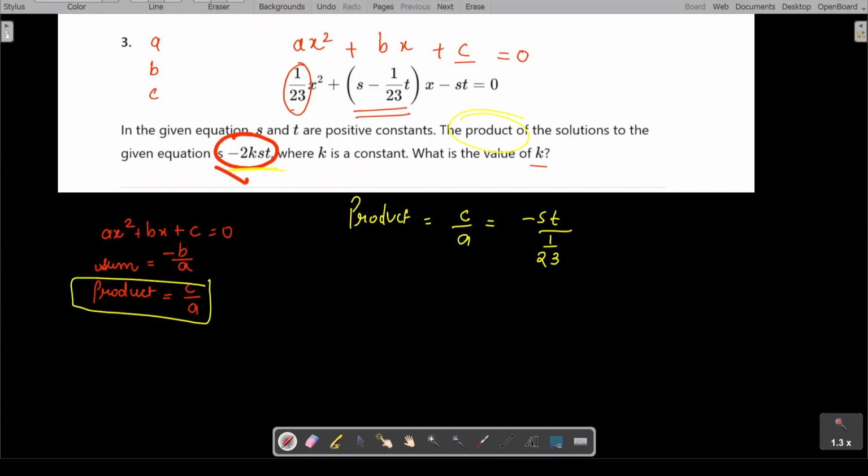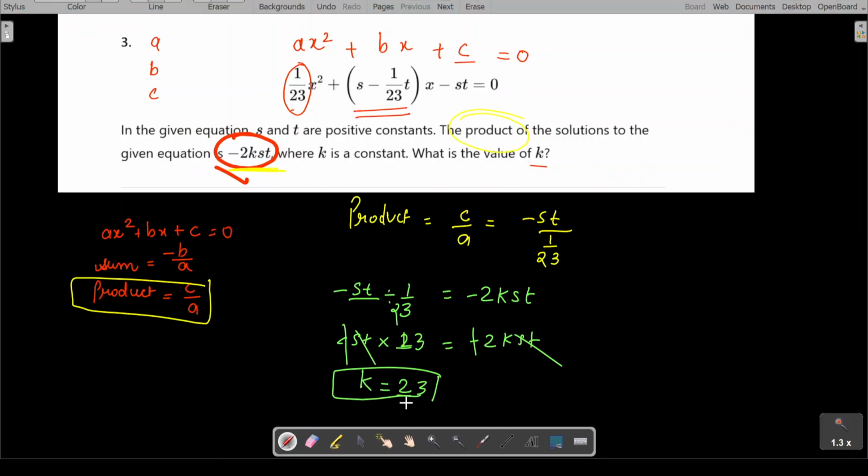Now, the product is already given to me, but this is in terms of negative 2k st. So both will be equal. I'm going to equate both of them. Negative st over 1 over 2/3, can I write it down as divided by 1 over 2/3, equals negative 2k st. Negative, negative gets cancelled out, st and st get cancelled out. I'm left with k equals 2/3 over 2, sorry.